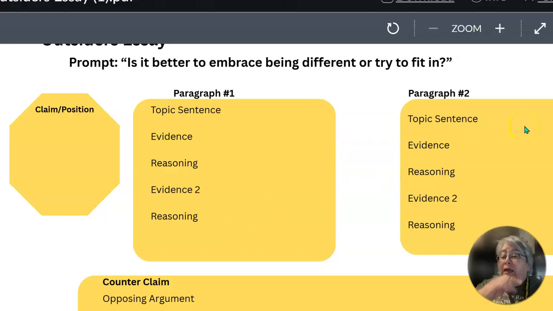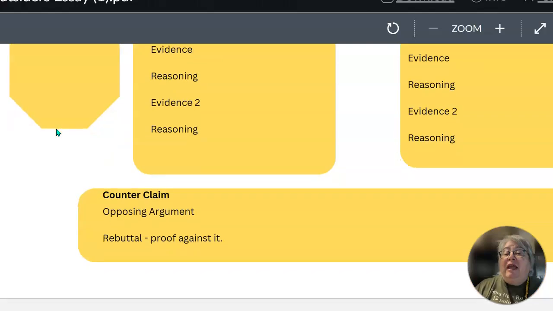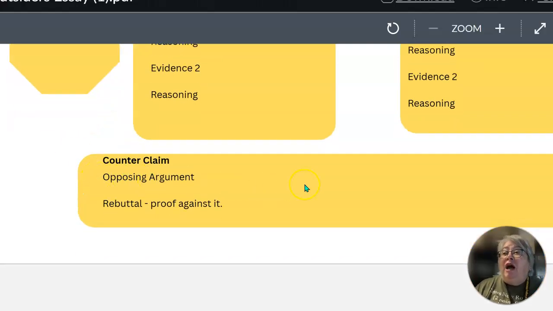Paragraph 2 would be, it is better to try to fit into society instead because, all right? So you'll have some parallelism with your topic sentences. You need to come up with two reasons to support your claim. Then the counterclaim is going to be the opposition.